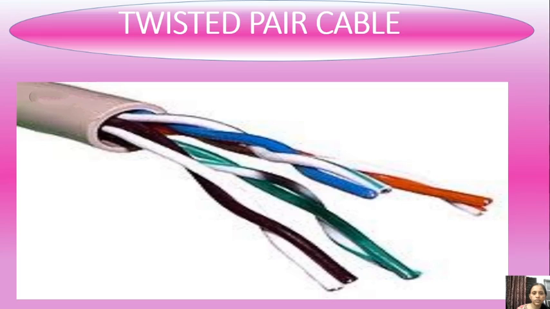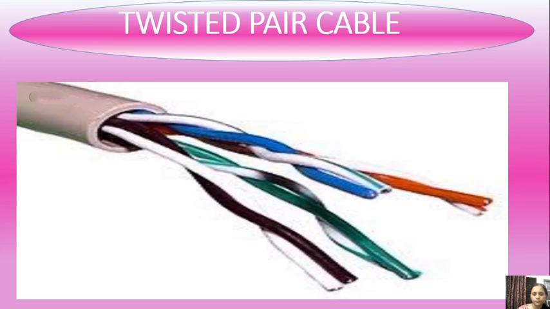Here you can see twisted pair cable, one image is here. So what's the meaning of twisted? Twist means to bend or to turn something into a particular shape, or to make something into a curved shape. So here you can see cables are given, some cables are twisted with each other. So this is twisted pair cable. You can see the image of twisted pair cable here.